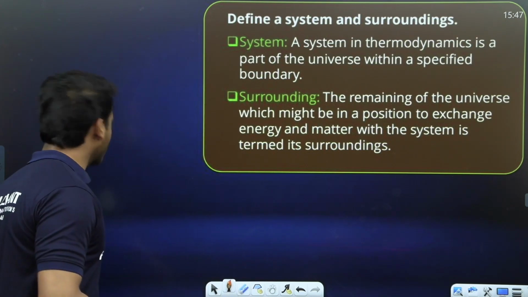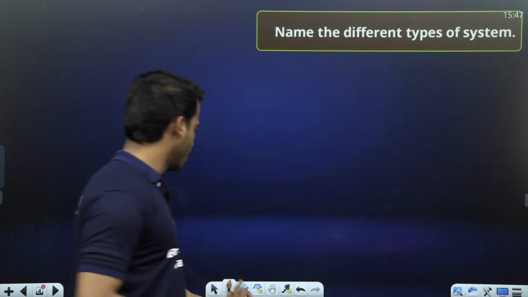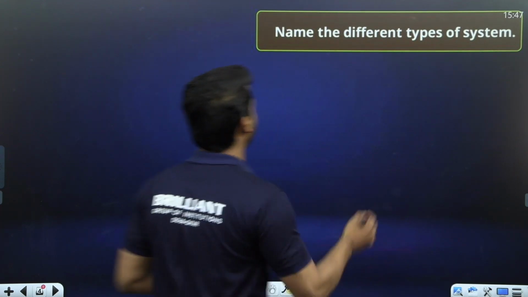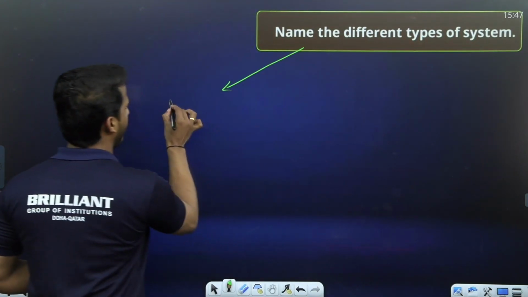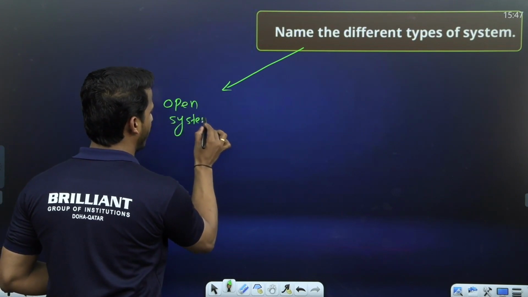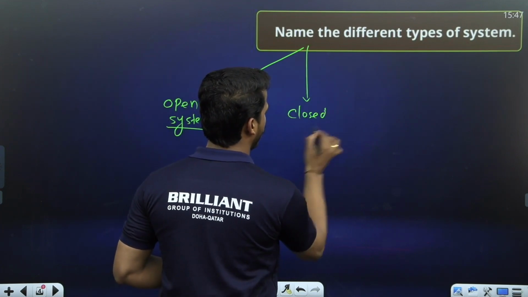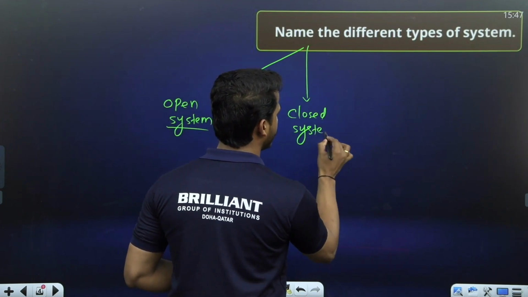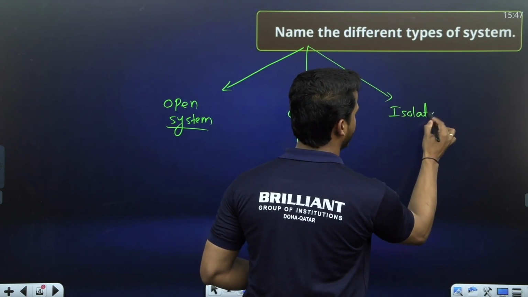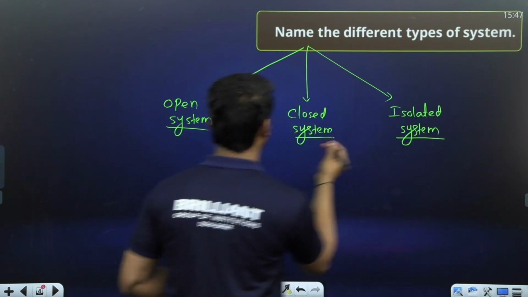Okay. Second question, name the different types of systems. You may have studied there are three types of system. What are they? We have open system, second one closed system, and isolated system. Open system, closed system, and isolated system.